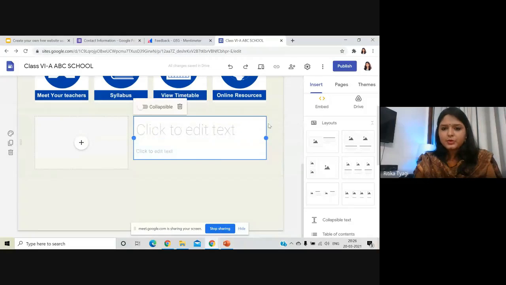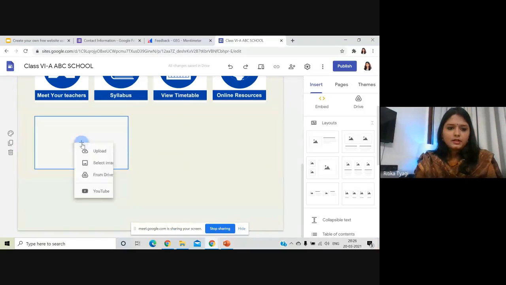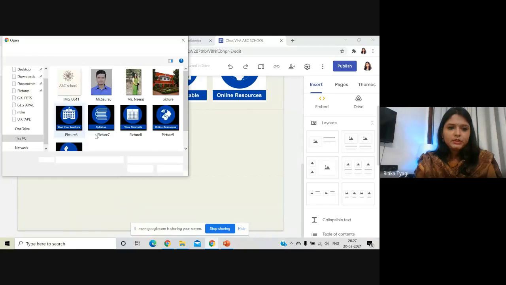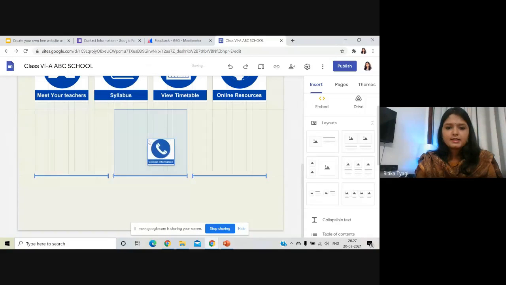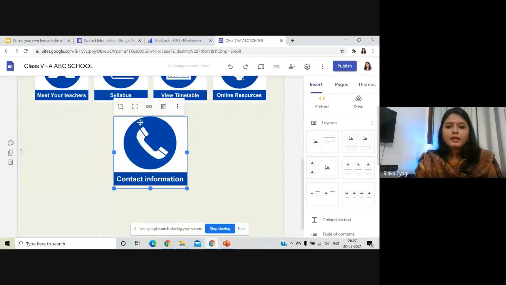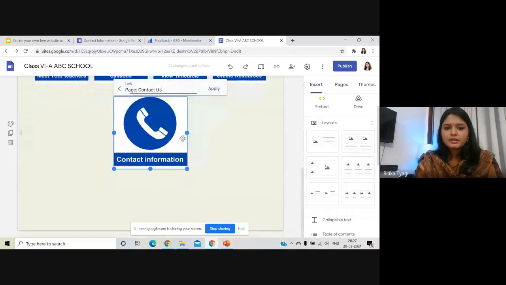And this is done. Now I want one more button over here, so I'll just go with one picture. I don't want this, so I'm going to erase it. I'm going to go with upload again and contact information. I can adjust the size and I can bring it in the middle. And I can link it again with contact us and apply.